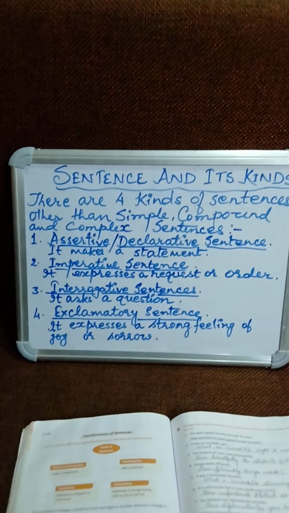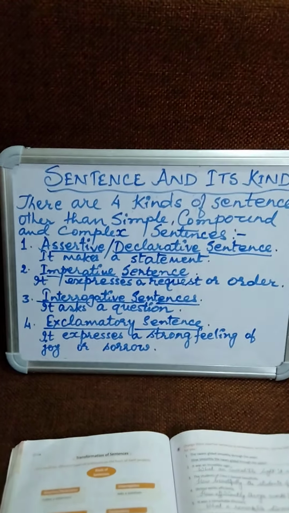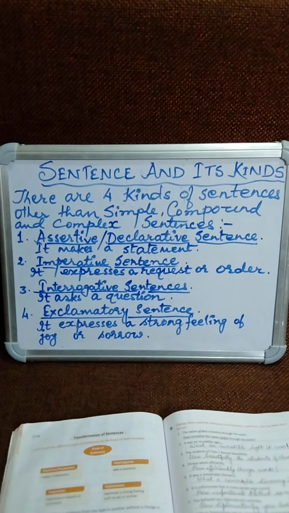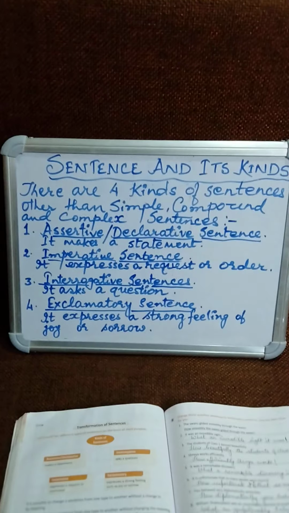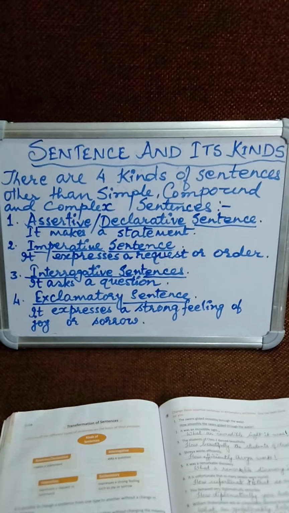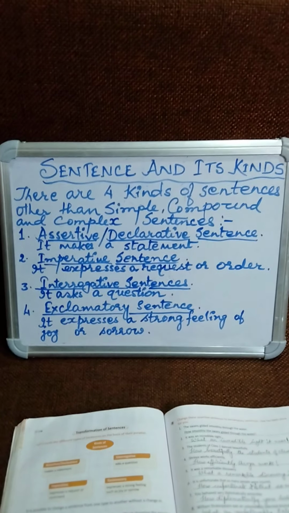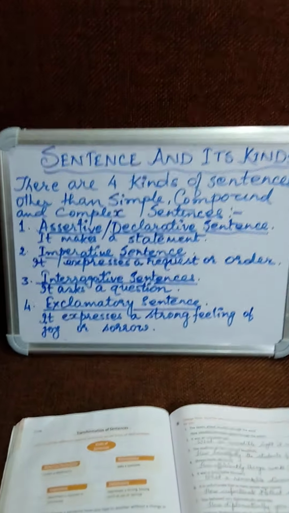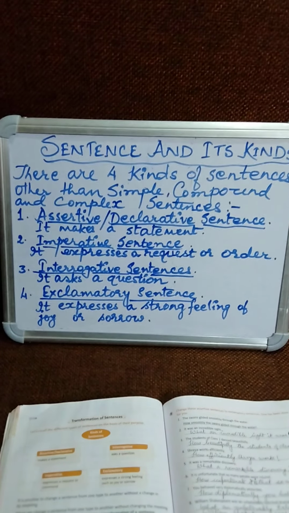In our last classes, we started with the chapter Sentence and its kinds, and we dealt with simple, compound, and complex sentences. Although these topics were new for you, we still did certain exercises.